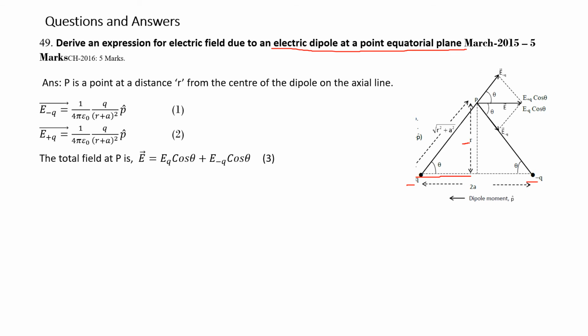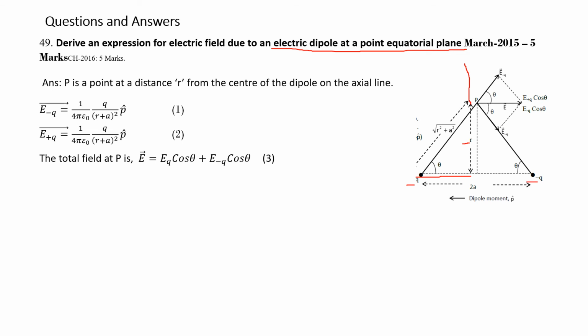see here, please understand, this is the component. Now, this vector E plus Q has two components, one vertical and one horizontal. Similarly, E minus Q is in the opposite direction. It has a component down below. On the y-axis, the positive and negative get cancelled.